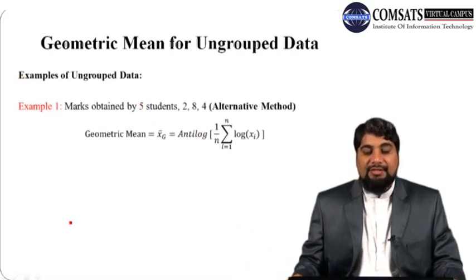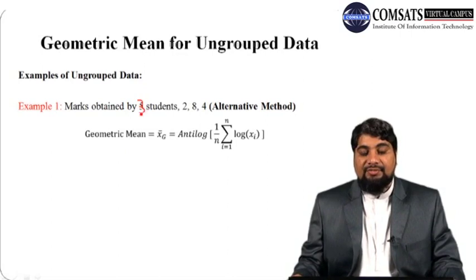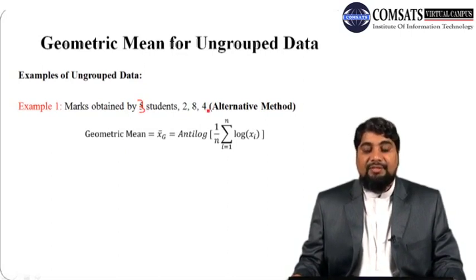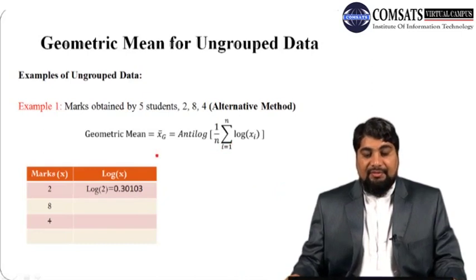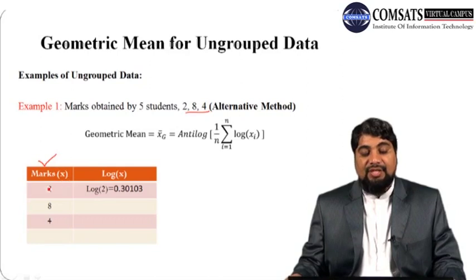Now let us solve the same question using the alternative method. Here again we have the marks of the 3 students, 2, 8, 4, but this time we are finding the geometric mean using the alternative method. Remember that the geometric mean using the alternative method is the anti-log of 1 over n summation log xi. Let us denote these 3 marks by x: 2, 8 and 4, and then look at this formula.